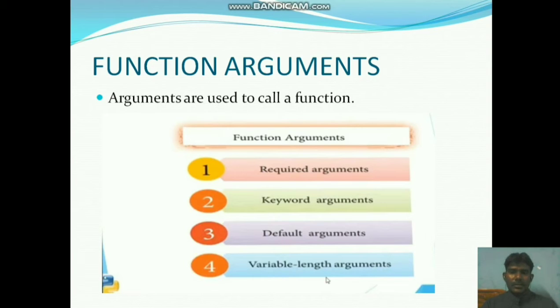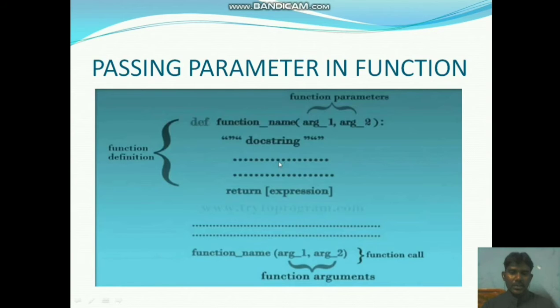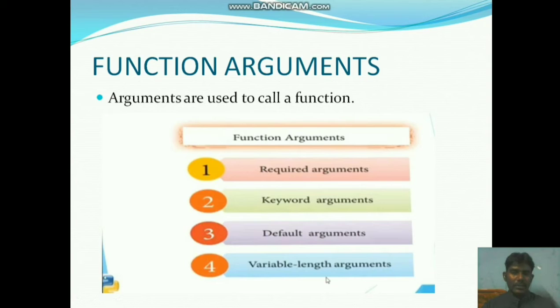Function arguments. We have different kinds of function arguments. Arguments are used to call a function. This part is the arguments, and this part is the parameters. What purpose do we use arguments for? An argument is used to call a function by name. The different types are: required arguments, keyword arguments, default arguments, and variable length arguments.